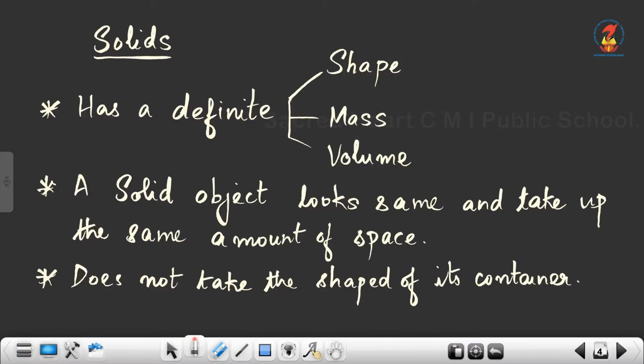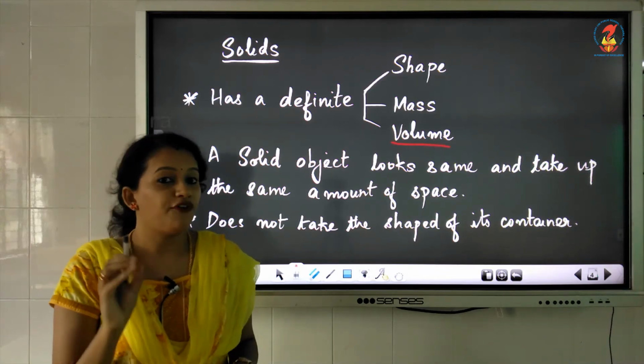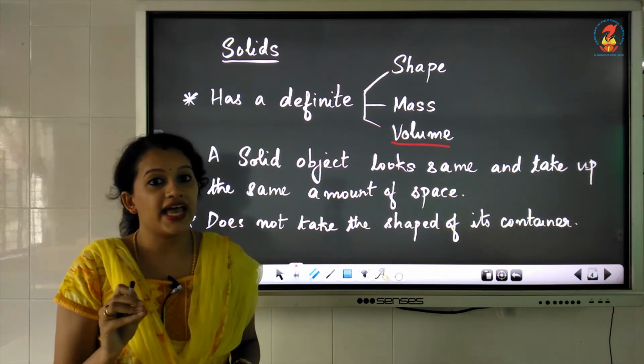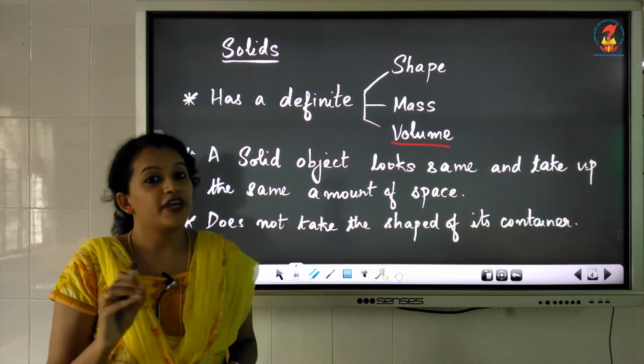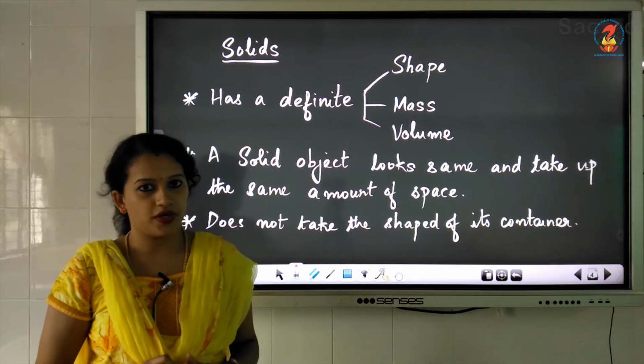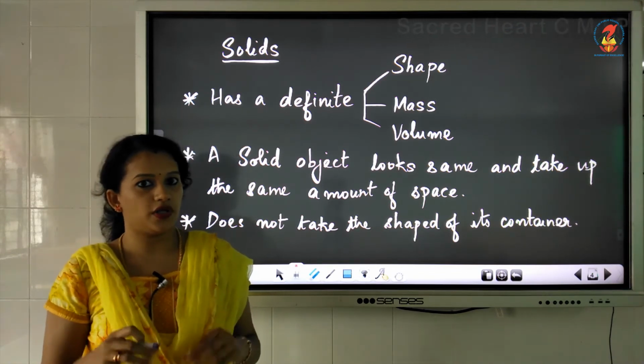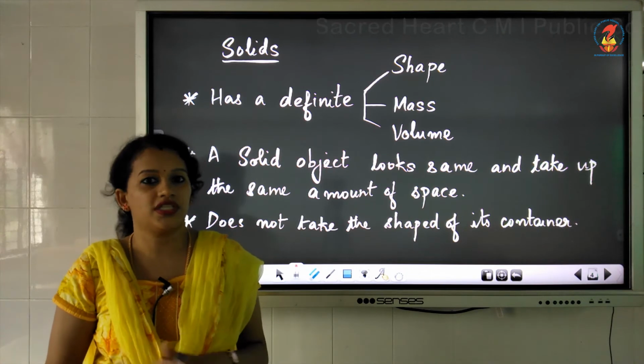First, let us see the properties of the solid state of matter, or properties of solids. Solids always have a definite shape, mass and volume. That means solids have a fixed shape, fixed mass and fixed volume. The mass, the volume or the shape of the solid will not change.